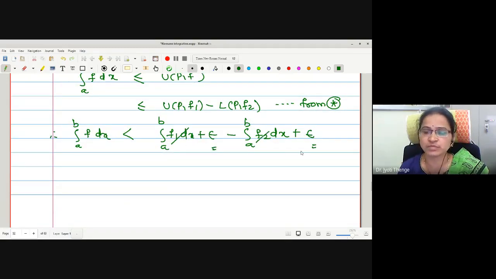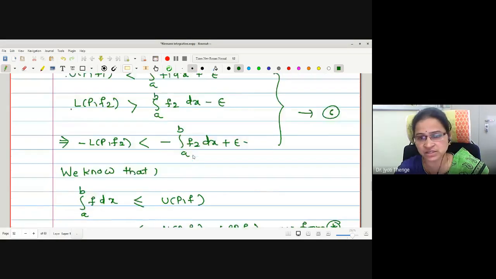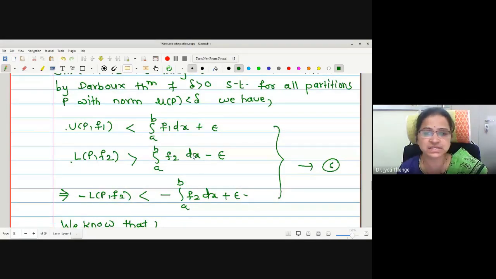Epsilon plus epsilon becomes 2 epsilon. Oh, sorry, these two terms will not cancel. Functions are different. I'm very sorry. Therefore here epsilon plus epsilon becomes 2 epsilon, and we want this to be epsilon in all. Therefore, what should be the adjustment I have to do in these statements? Epsilon by 2. Yes, I have to write epsilon by 2, epsilon by 2.